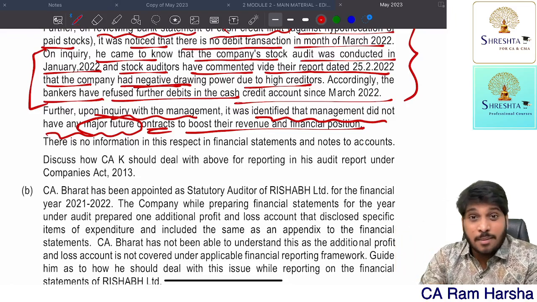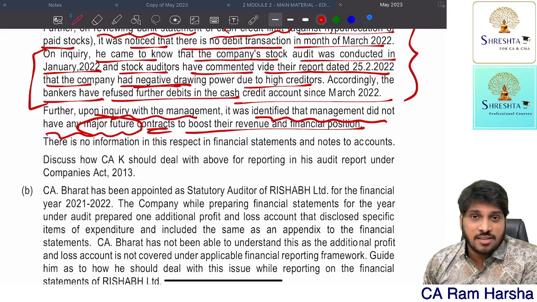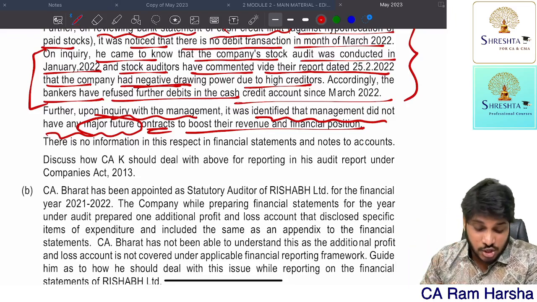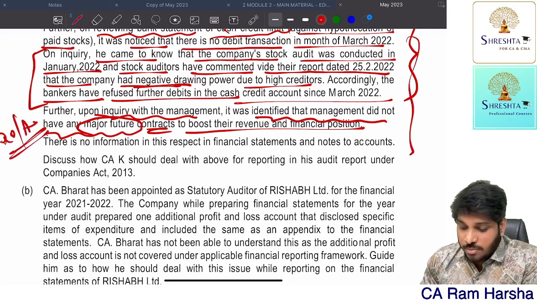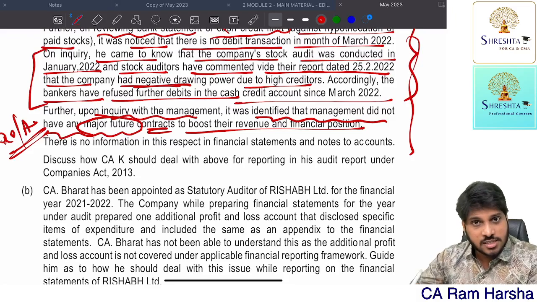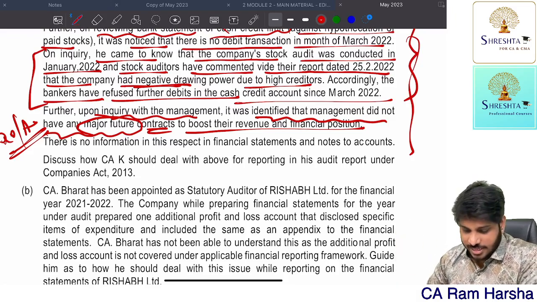But in the given case, the company has not mentioned anything about going concern in the financials, even though going concern is affected badly. The auditor has to give a qualified opinion or adverse opinion as the case may be. Look at my marathon essay 570 related discussion and then read this answer. You will understand beautifully.